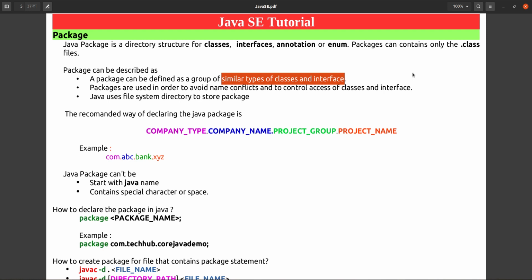Anyhow, all are .class files only, but according to their functionality and similarity, we have distributed them and put them in separate directories. So in that case a package is required. We can say that a package can be defined as a group of similar types of classes and interfaces. And the first reason we are using it is to combine similar types of classes in a single directory.